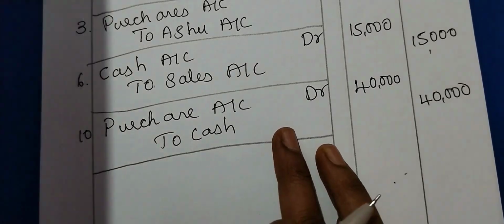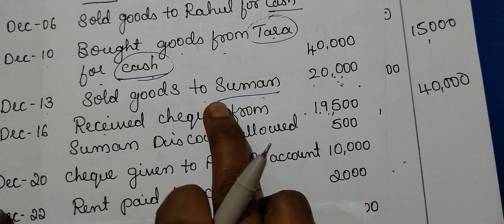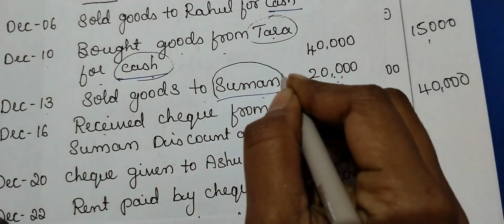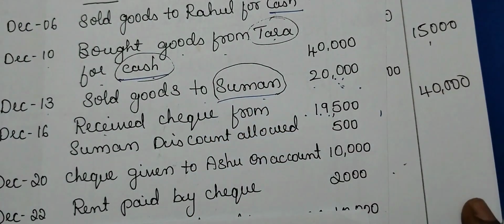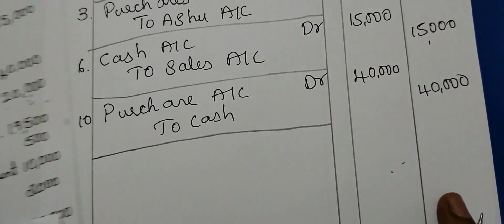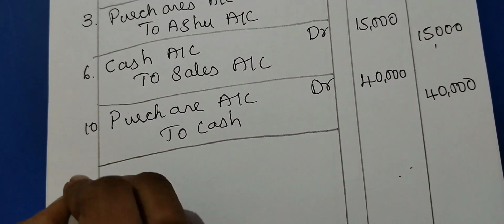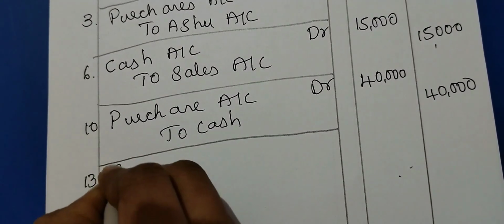Okay. The next transaction is on 13th. Sold goods to Suman. So here the name of the customer is given. He is your debtor. So goods are going out, but Suman is obligated to the company. He is going to pay later.